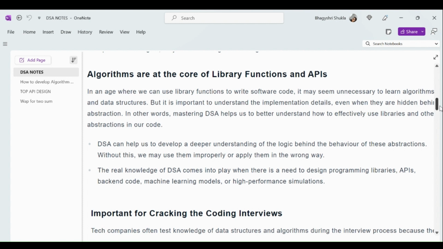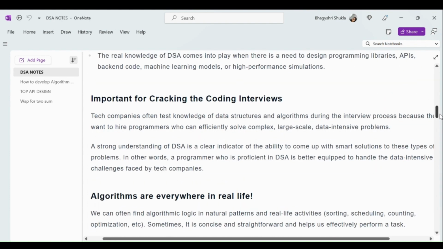After this, the major component is cracking the coding interview, and the role played by DSA and algo. Tech companies test knowledge of data structures and algorithms during the interview process because they want to hire programmers who can efficiently solve complex, large scale, data intensive problems.